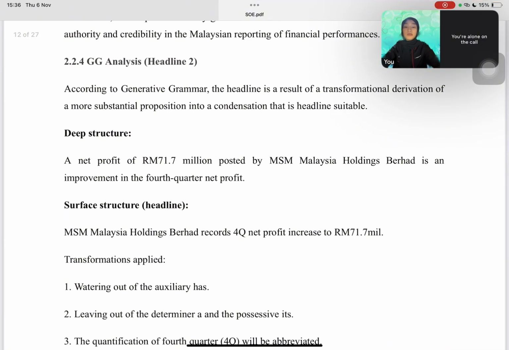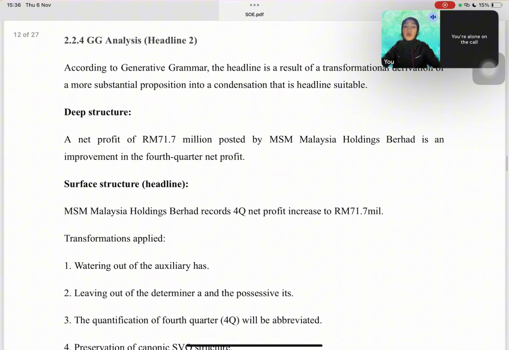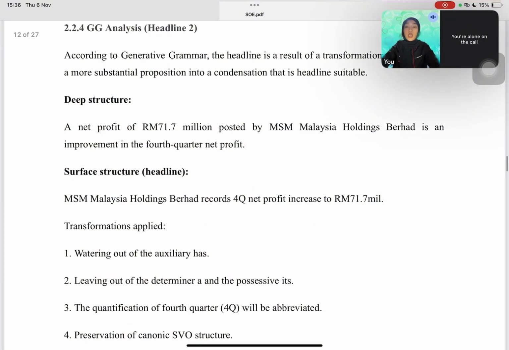Grammar analysis for headline 2, generative grammar terms. This headline is derived from a longer structure, such as "MSM Malaysia Holdings Berhad has posted a jump in its fourth quarter net profit to 71.7 million." So the transformation removes the auxiliary "has" and the possessive "its" while keeping the SVO pattern, which is subject, verb, and object. So this makes the sentence grammatically compact and easy to read.